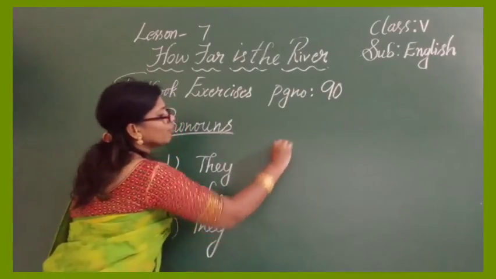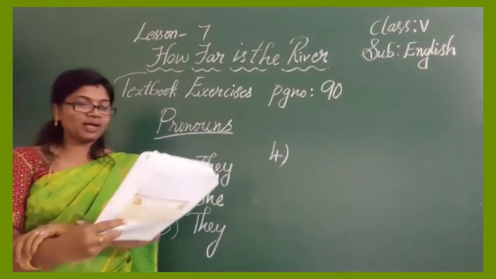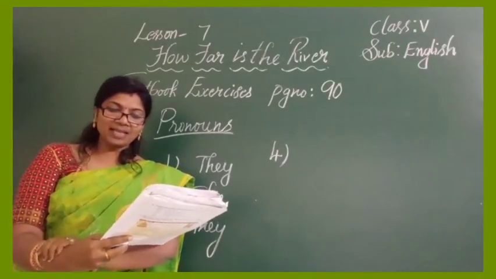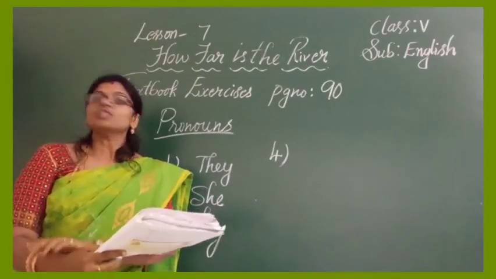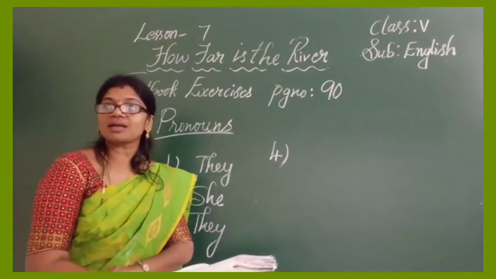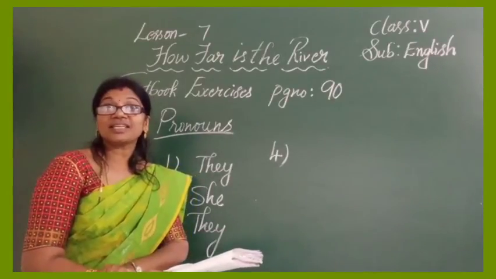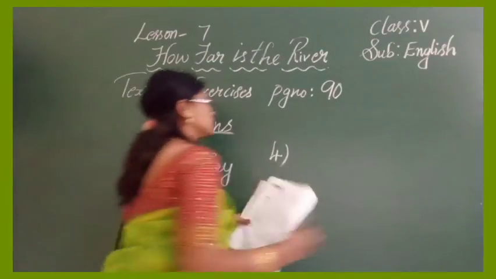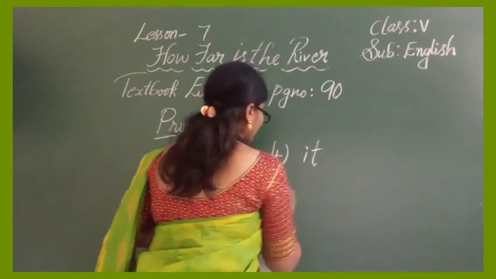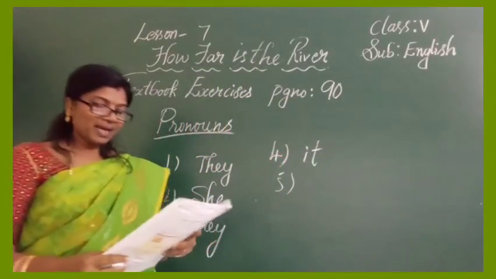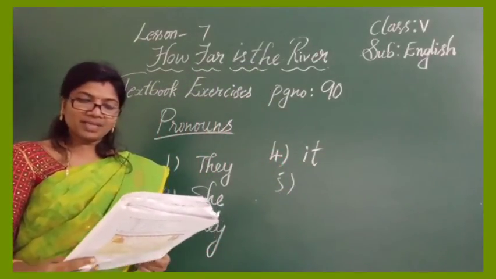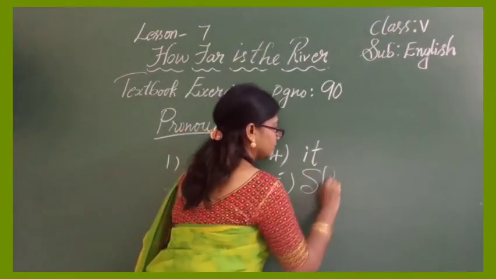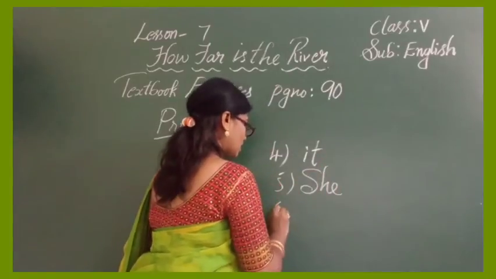Now let's go with the fourth one. This crossword is not so easy, yet Meera has solved the crossword. So what pronoun could we use for the crossword? We could use it, as I said, for things. Crossword is a thing. So, it. Now the fifth one. My sister loves to swim. My sister is a good swimmer. So for my sister, you should use she. Okay, now the sixth one.